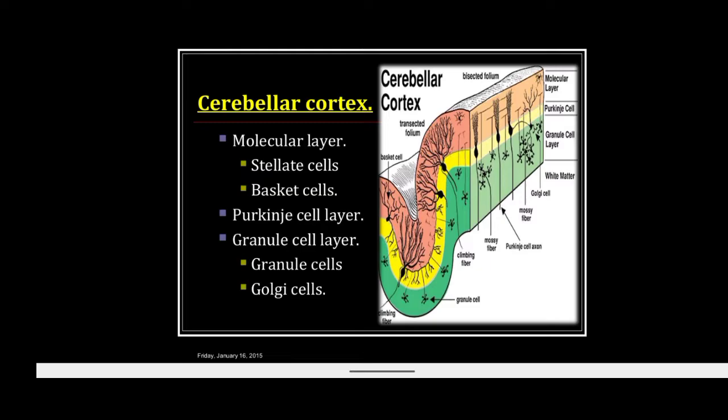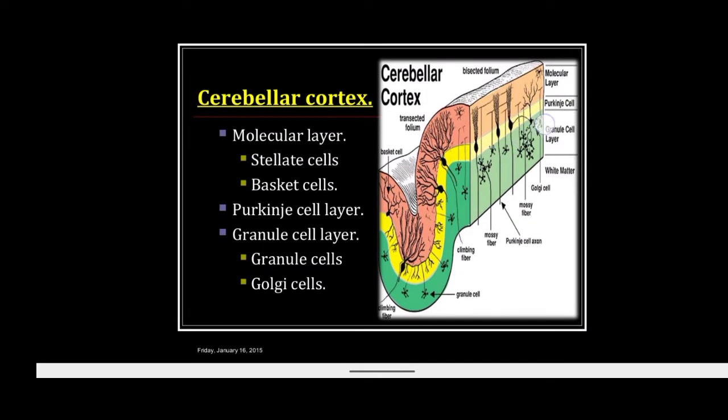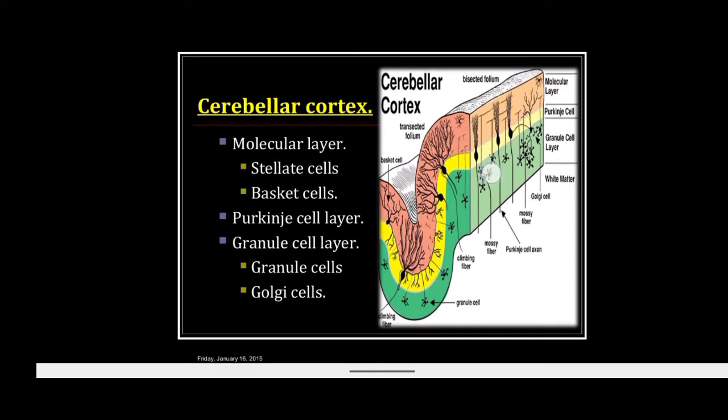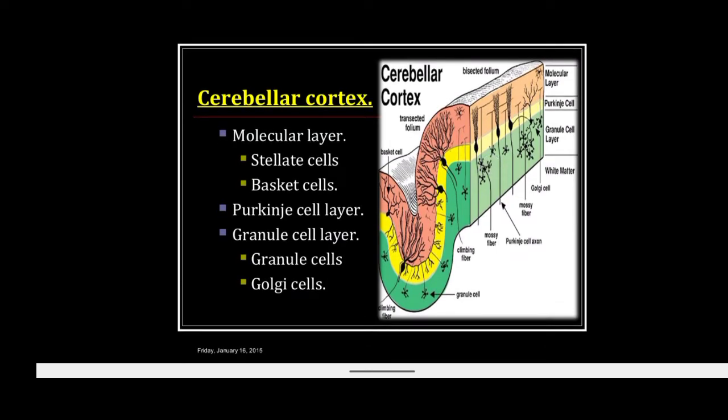Come to the second one, the Purkinje cell layer, that is the middle layer, the single cell layer, containing only Purkinje cells. It is only one cell thick, consisting of large flask-shaped Purkinje cells. You can see here, this middle one, yellow in color, is the Purkinje cell layer, containing the flask-shaped Purkinje cells. इसके डेंड्राइट्स मॉलिकुलर लेयर में गए हुए हैं. There are about 15 million Purkinje cells present in our body.